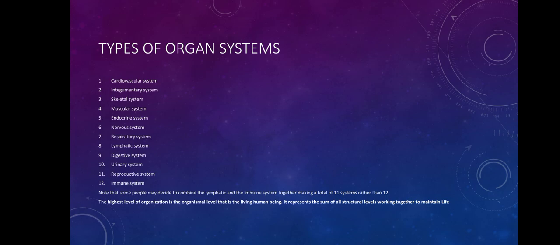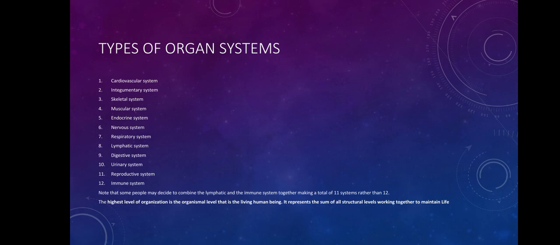For instance, the skeletal system functions in what? In movement, locomotion. It supports the body's internal structure and even helps in the production of what? Blood cells. The skeletal system also helps in the production of blood cells at the level of the bone marrow. The next system we are going to be looking at is the urinary system.